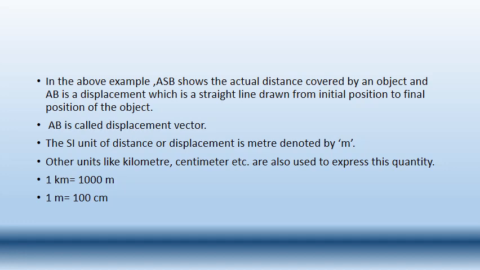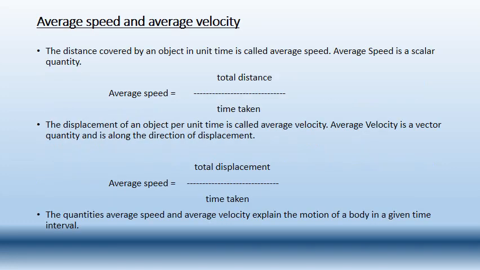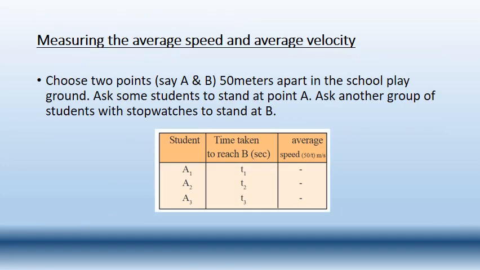You already know that 1 kilometer is equal to 1000 meters and 1 meter is equal to 100 centimeters. Speed, average speed and average velocity: average velocity is equal to total displacement divided by total time taken. The quantities average speed and average velocity explain the motion of a body in a given time interval. What will they tell us? They will tell us the motion of the object or a person.